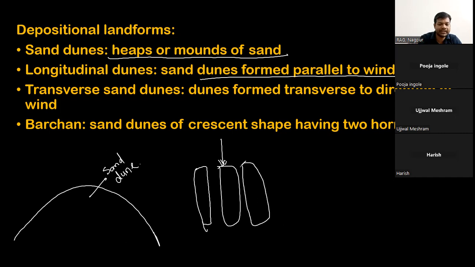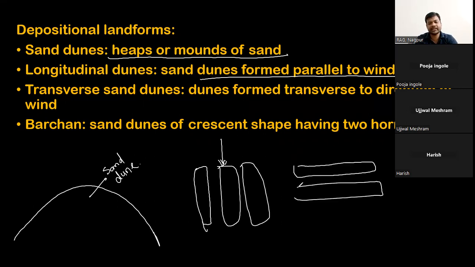There might be some obstacles which will restrict the movement of the sand, and in a parallel way there will be the formation of a sand dune, and this will be called a longitudinal dune. Transverse dunes are opposite to longitudinal dunes. They are formed transverse or perpendicular to the direction of the wind.